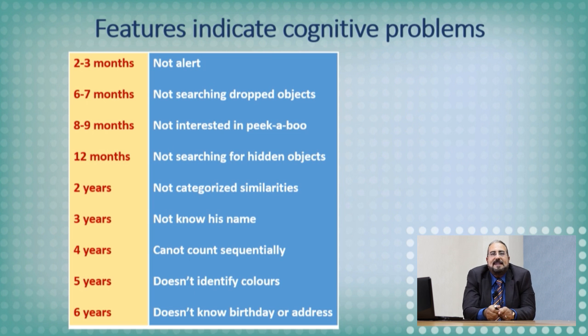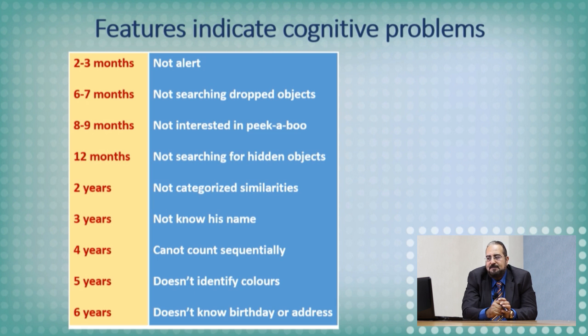At 2 years of age, the infant should know the similarities. Those are cars, those are camels, those are animals, those are books, those are papers, those are pens, and so on. If he is not interested in the similarities at 2 years of age, this is a red flag for the parents. At 3 years of age, he should know his name. If he does not, this is abnormal.